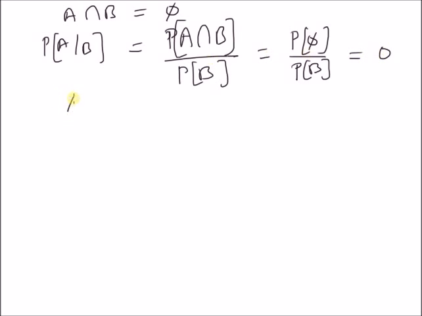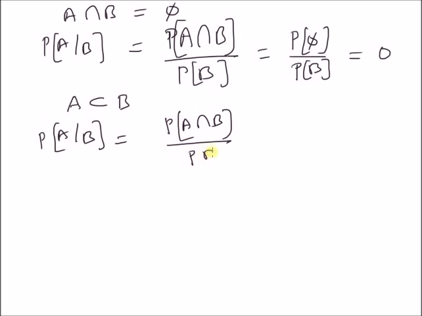Now let us look at when A is a subset of B. That is, the event A is a subset of event B. Then what happens to the conditional probability, that is A given B, which is equal to probability of A intersection B divided by probability of B. When A is a subset of B, then probability of A intersection B should be equal to probability of A. That is, the conditional probability is basically equal to the ratio of probability of A to probability of B.